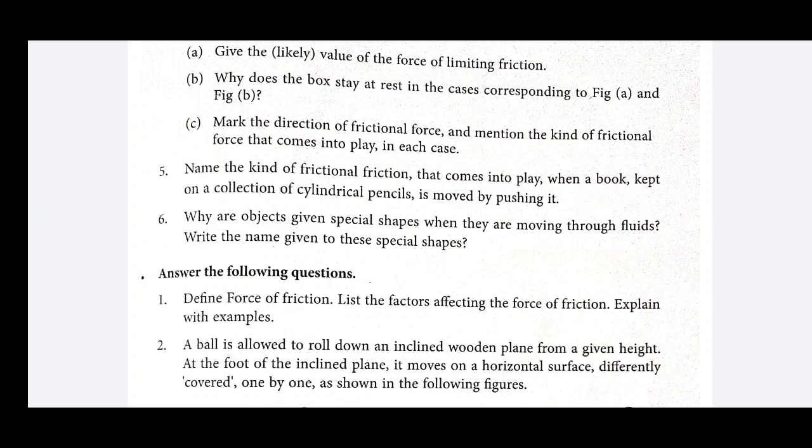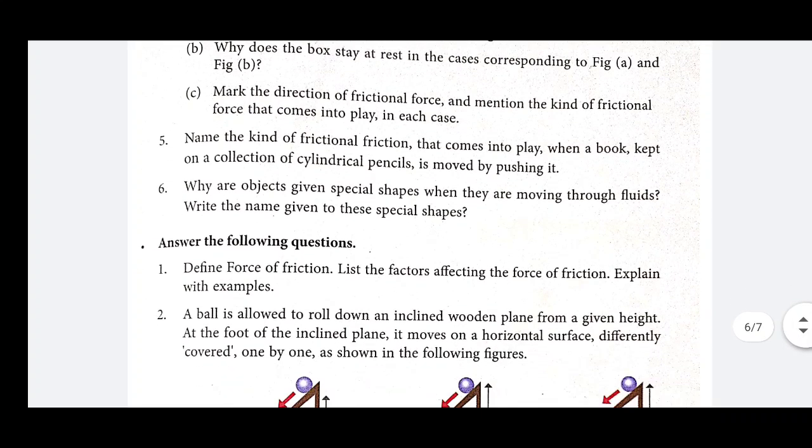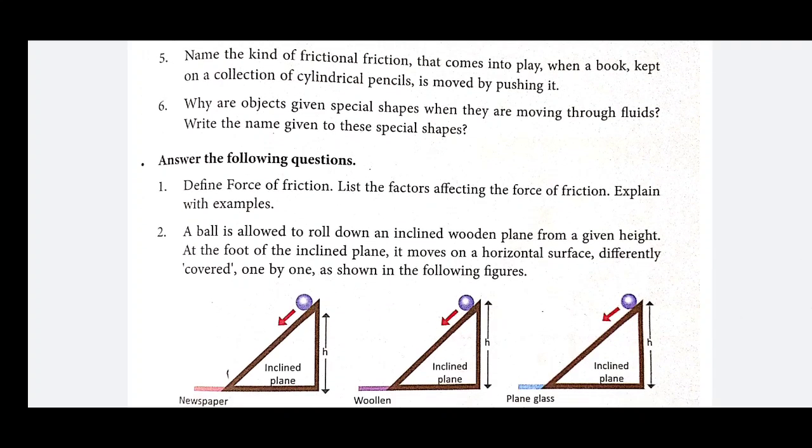The object which has to move through a fluid is given a special shape in order to decrease the friction. And the name of this shape is the streamline shape, and the body is known as streamline bodies.